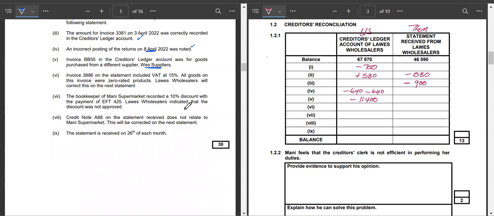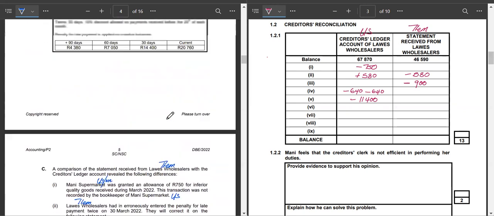And the next one is on the 6th. Invoice 3886 on the statement included VAT at 15%. All the goods on this invoice were zero rated products. Lewis Wholesalers will correct this on the next statement. So we have goods here that are not supposed to be charged VAT. However, they have been recorded with an amount that includes VAT.